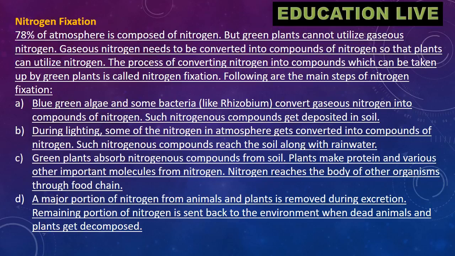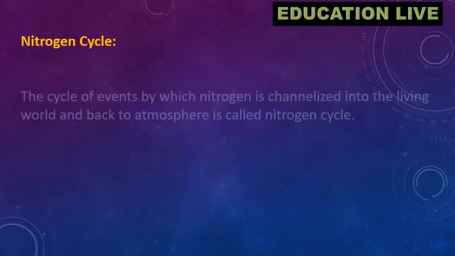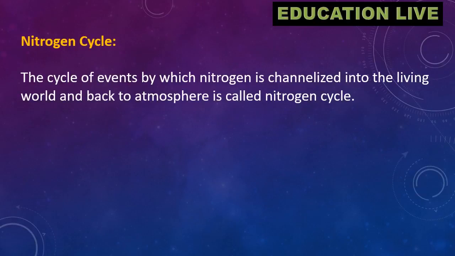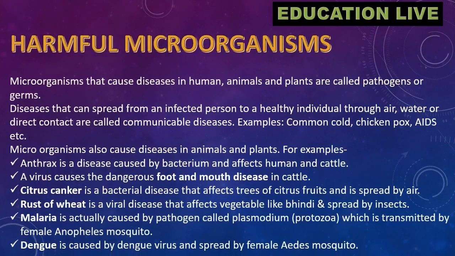C. Green plants absorb nitrogenous compounds from soil. Plants make protein and various other important molecules from nitrogen. Nitrogen reaches the body of other organisms through food chain. D. A major portion of nitrogen from animals and plants is removed during excretion. Remaining portion of nitrogen is sent back to the environment when dead animals and plants get decomposed. Nitrogen cycle. The cycle of events by which nitrogen is channelized into the living world and back to atmosphere is called nitrogen cycle.